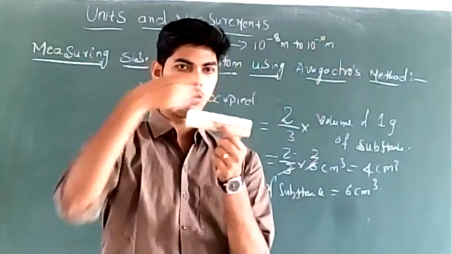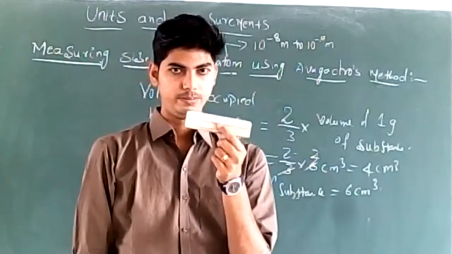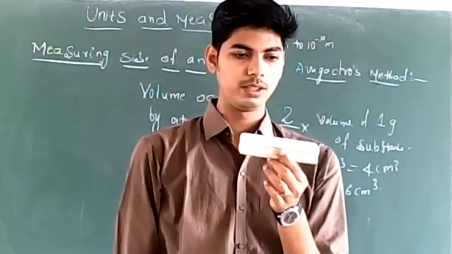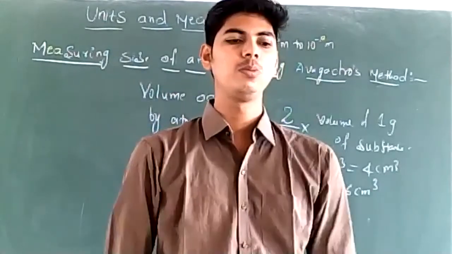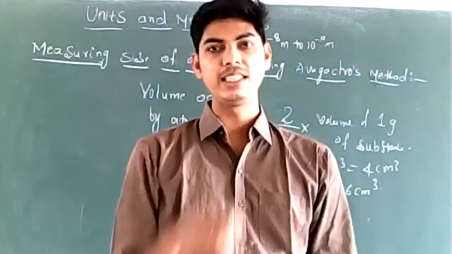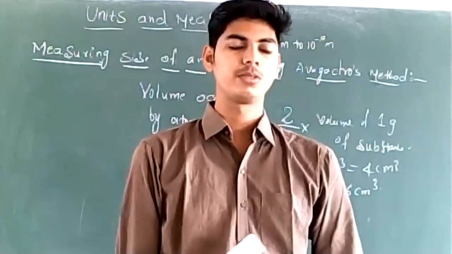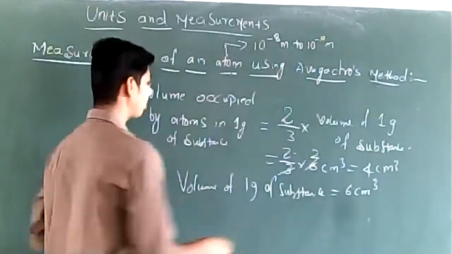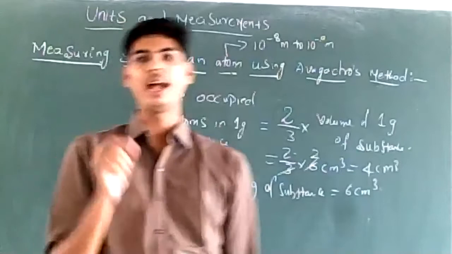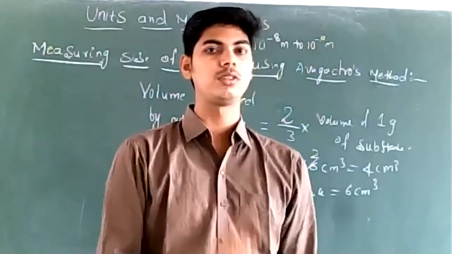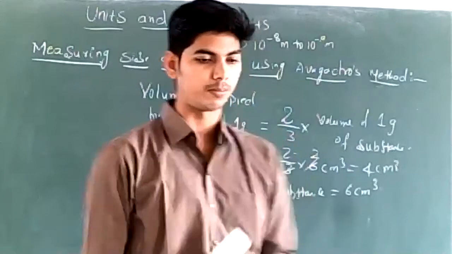The total volume is 6 centimeter cube. If 4 centimeter cube is occupied by atoms, then what must the remaining 2 centimeter cube be? They are voids. They are the empty spaces between the atoms. Okay. So this is the idea of calculating the volume of atoms in 1 gram of a substance. Remember this, we are going to make use of this in calculation of size of an atom, right?